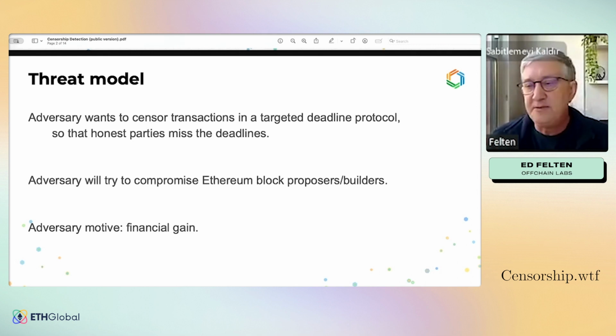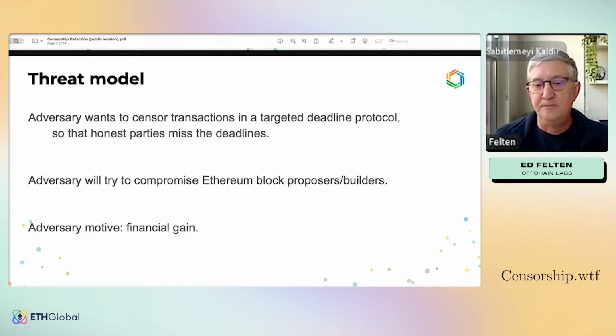protect. Okay. So our threat model here is the idea that there's an adversary, and the adversary is targeting some particular deadline protocol, and they want to censor transactions in that targeted deadline protocol. Not necessarily all the transactions in that protocol, but the transactions that are submitted by certain honest parties, or certain kinds of transactions that will advance the protocol in a way that the adversary doesn't like.